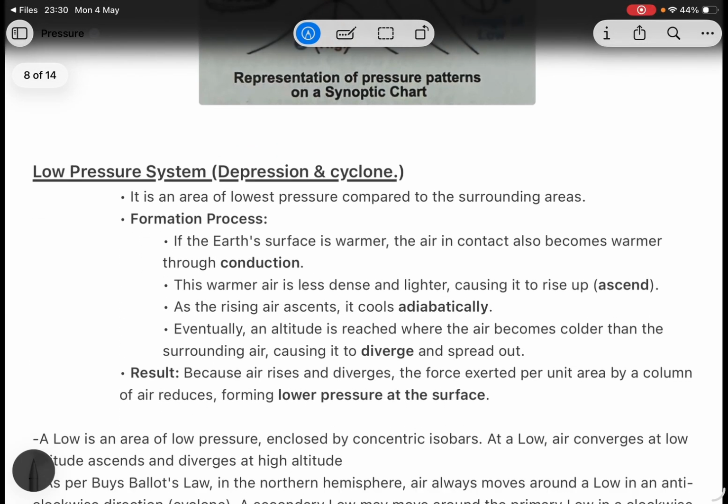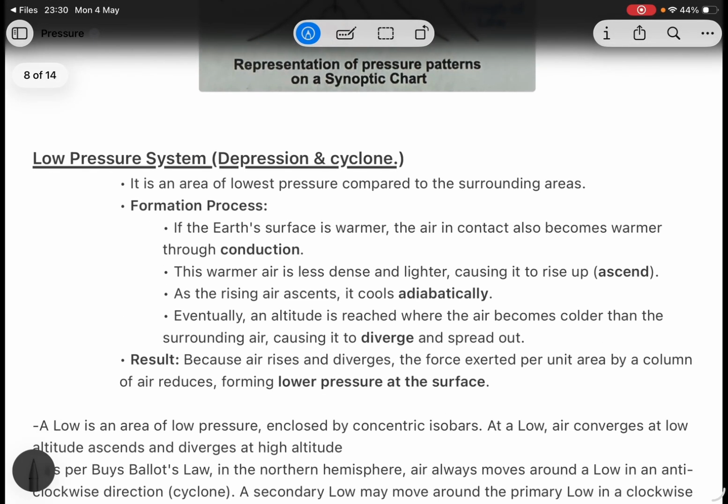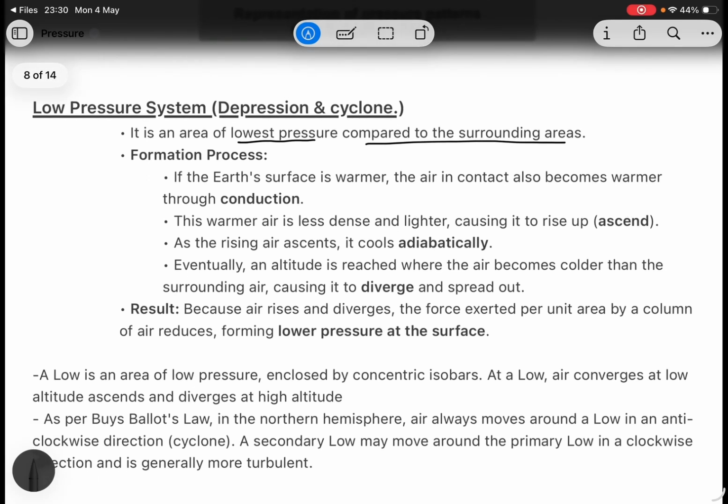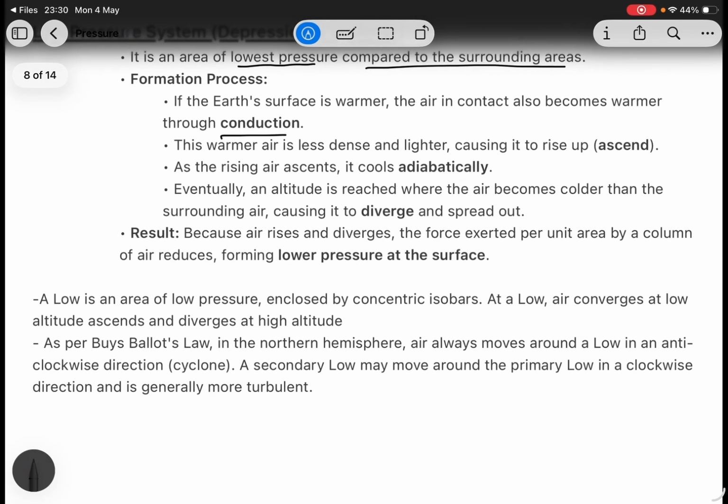So let's start with low pressure. It is the area of lowest pressure compared to the surroundings. If the earth's surface is warmer, the air in contact also becomes warmer. This warmer air is less dense and lighter, causing it to rise.